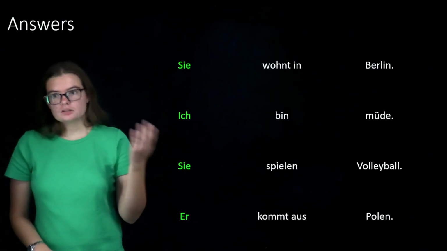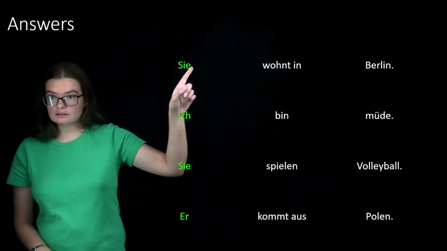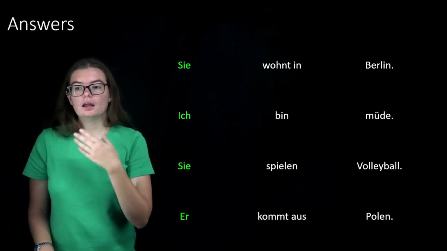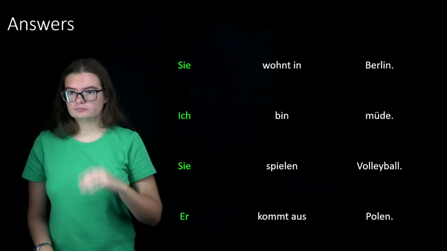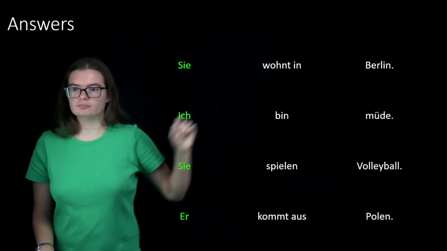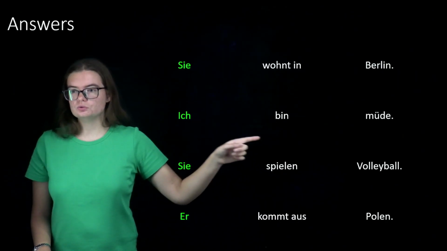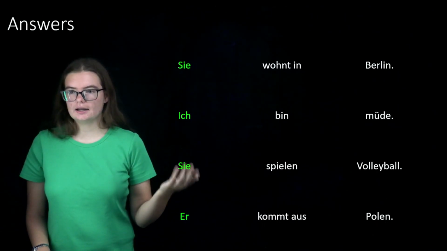And now I have the answers for you. Sie wohnt in Berlin. Sie, because it was a woman. She lives in Berlin. Then, ich bin müde. I am tired.